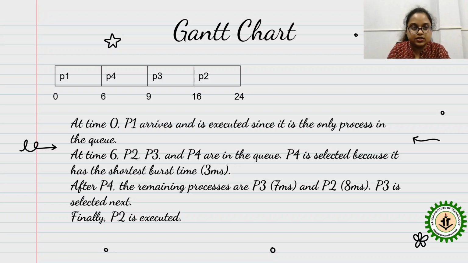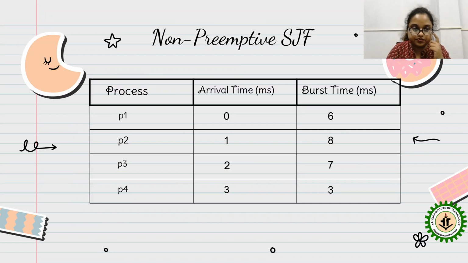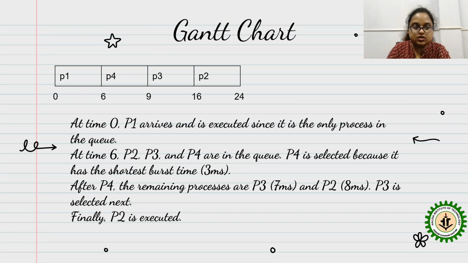In the Gantt chart, you can see at time 0, P1 arrives and is executed since it is the only process in the queue. At time 6, P2, P3, P4 are in the queue, but P4 is selected because it has the shortest burst time, that is 3 milliseconds. So P4 has the smallest burst time, that is 3. For this, P4 came first.